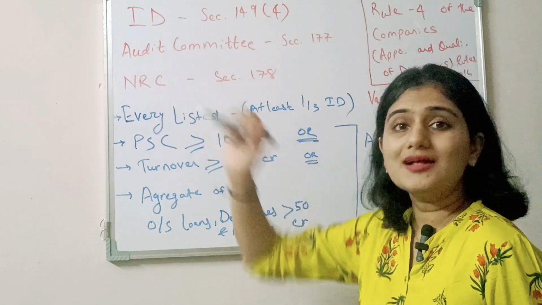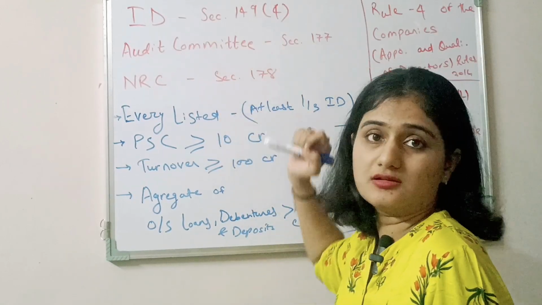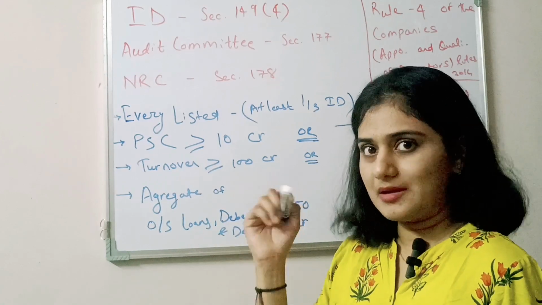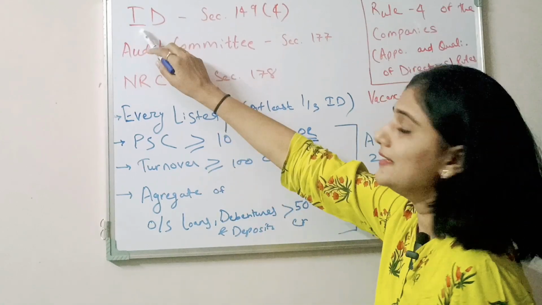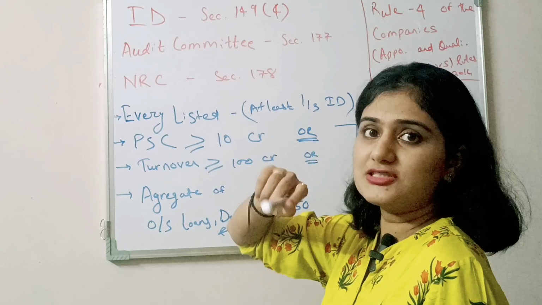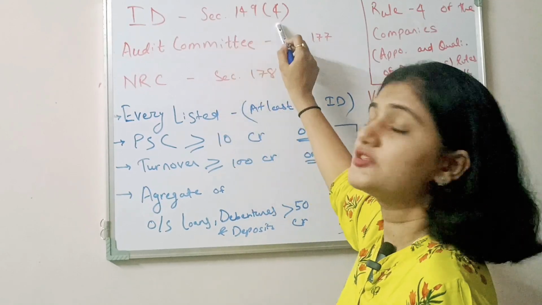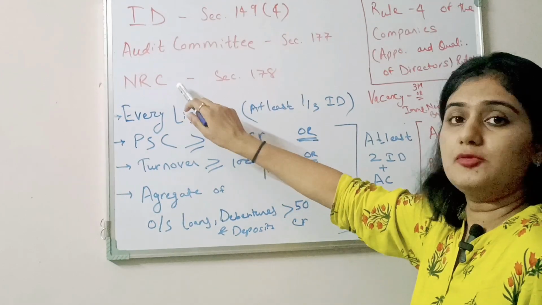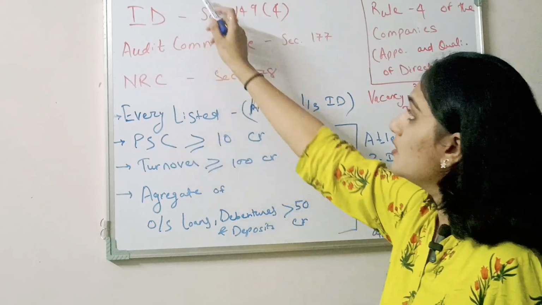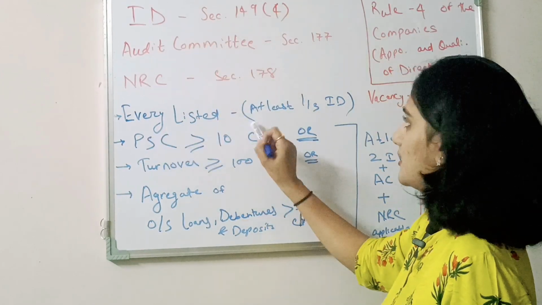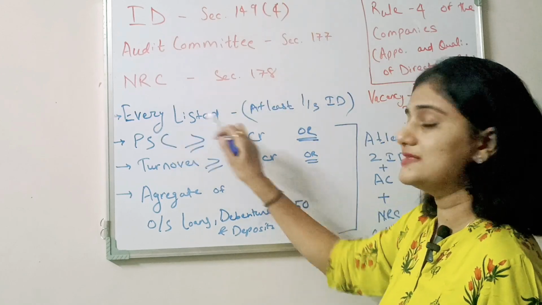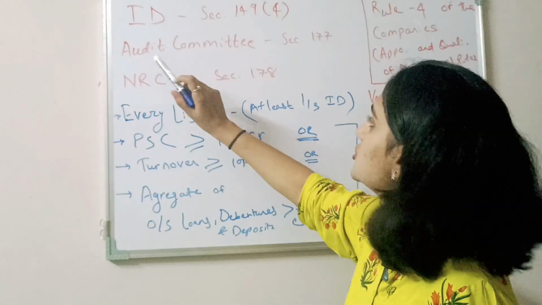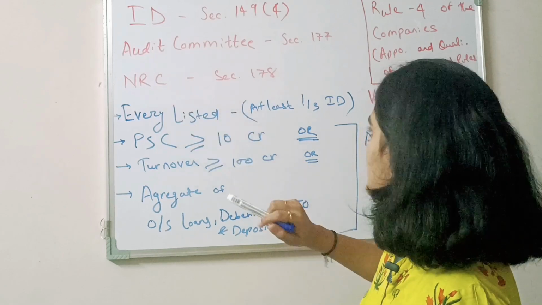First, ID. Here I will also write the section, so whenever I read it every day, I'll be able to remember the sections as well. So ID, independent director. Under which section is it provided? Section 149, subsection 4. Then audit committee, 177, and nomination and remuneration committee, 178. These are applicable to every listed company. These 3 are common for listed companies. So every listed company is required to appoint ID, and constitute an audit committee and a nomination and remuneration committee.